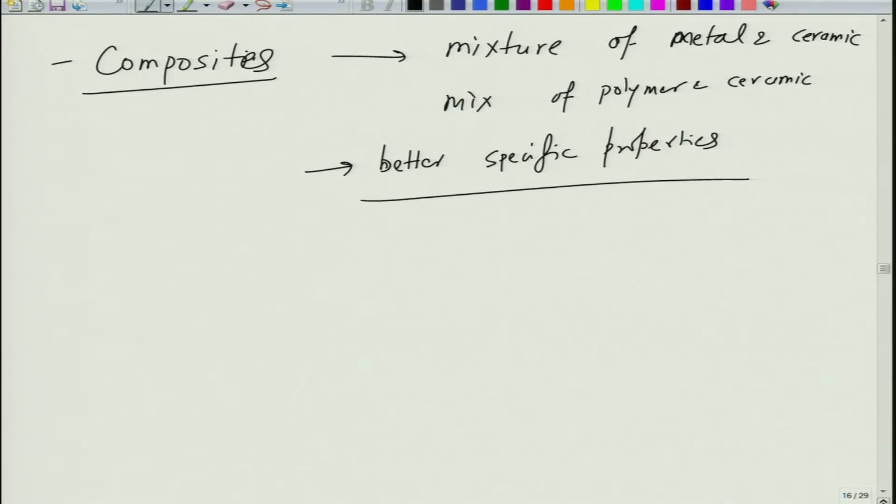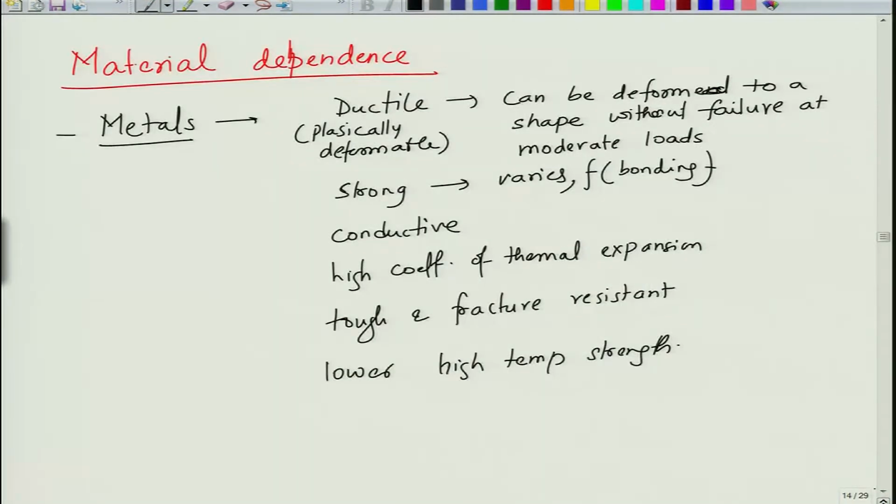Now, this is the general classification of materials in terms of their strength. Metals are strong, they are ductile. The strength can vary from material to material. Lead and tin are not strong, but iron and nickel are strong. They are generally very ductile, they are also fracture resistant. So, these are three mechanical properties which are very good for metals.